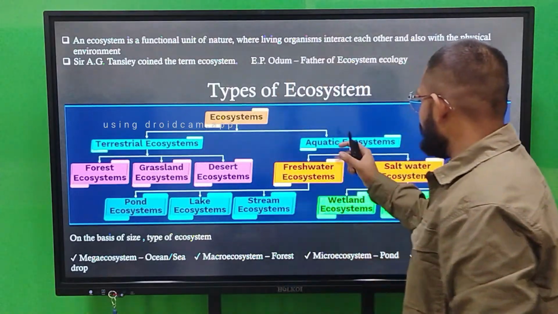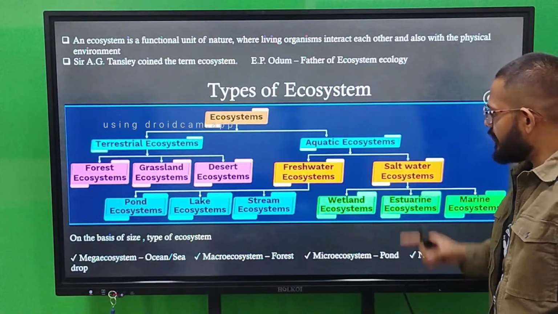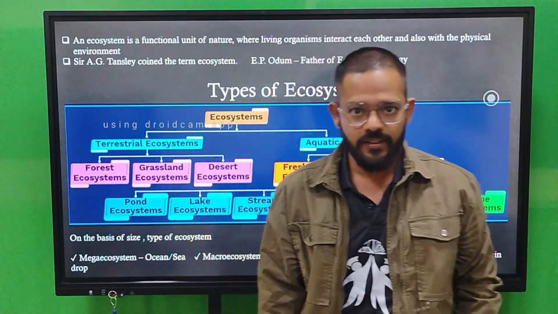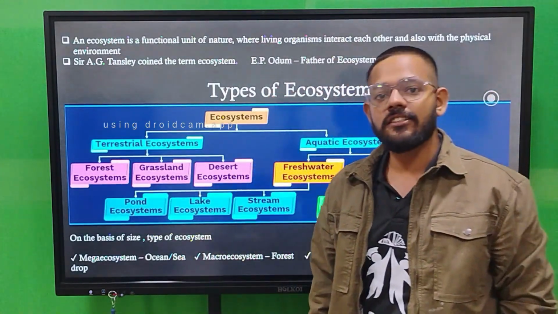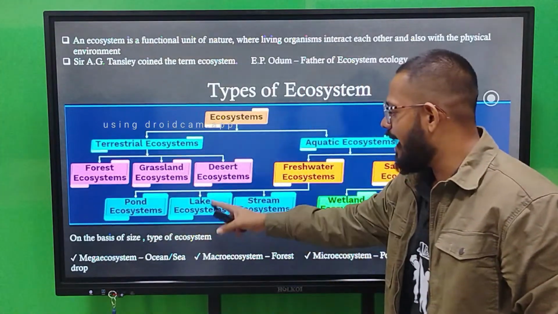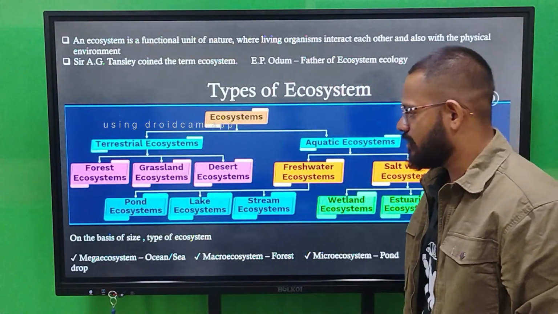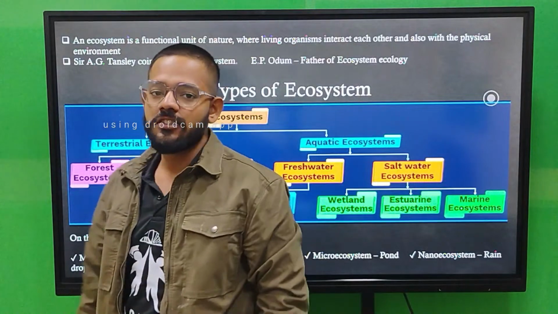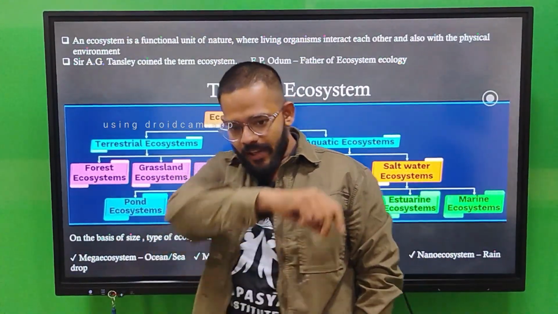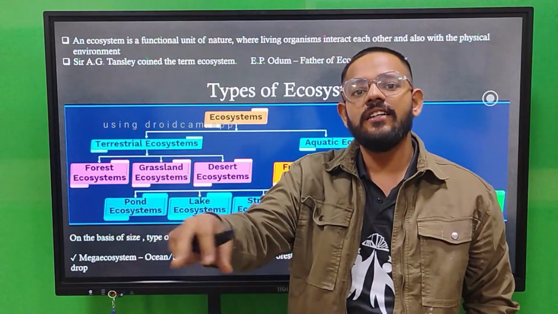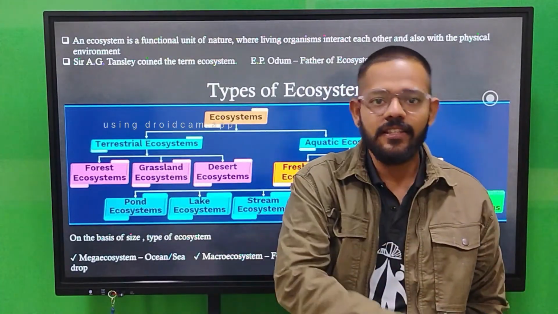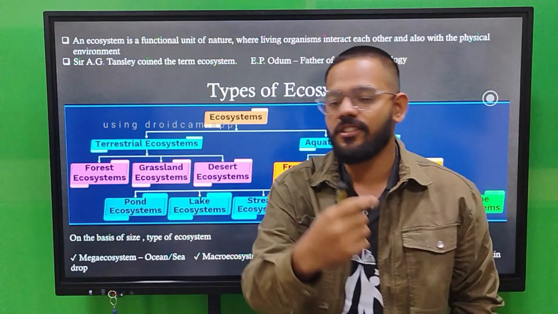Then we have aquatic ecosystem: freshwater ecosystem and saltwater ecosystem. Freshwater means sweet water, pure water which does not contain any salt. So we have pond ecosystem, lake ecosystem and stream ecosystems. A pond is a small area of stagnant water where you find different animals, and water and soil are there, so it is also an ecosystem.